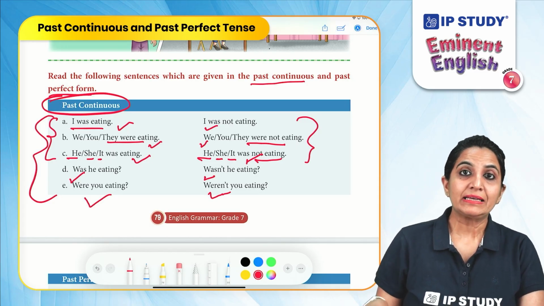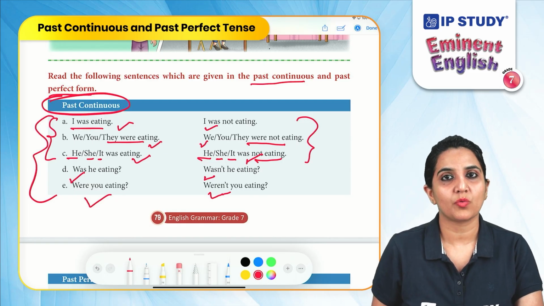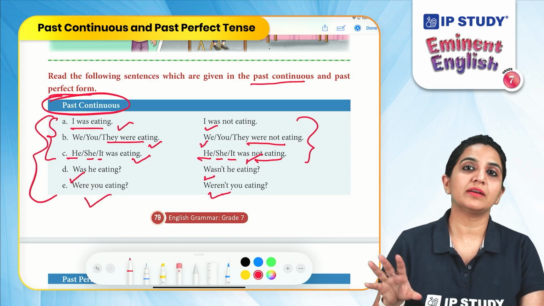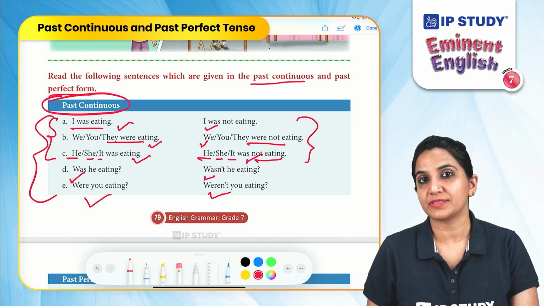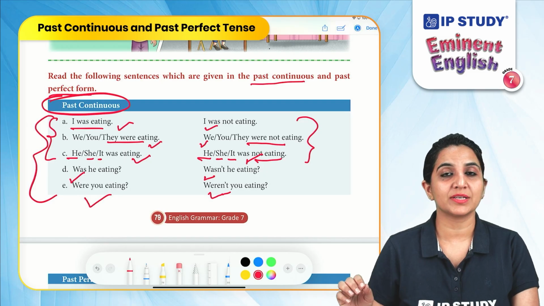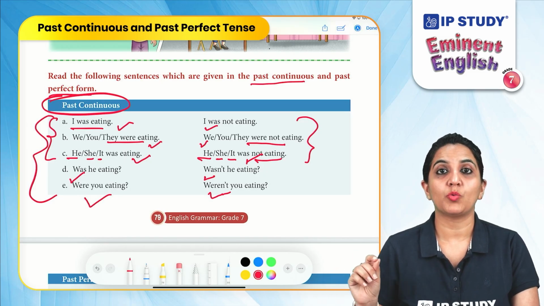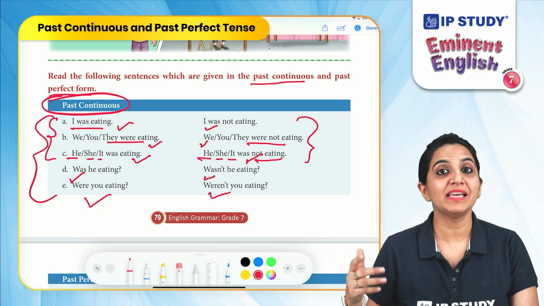And with he, she, it, we will use was. So with the singular form of the subject, we will always use was, and with the plural form of the subject, we will use were. The short form of was not is wasn't, and the short form of were not is weren't.